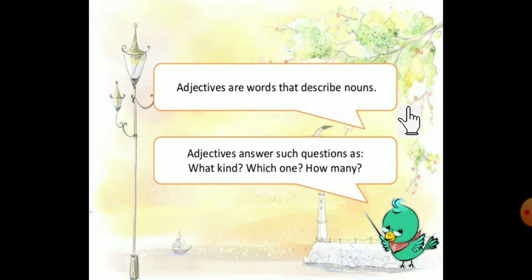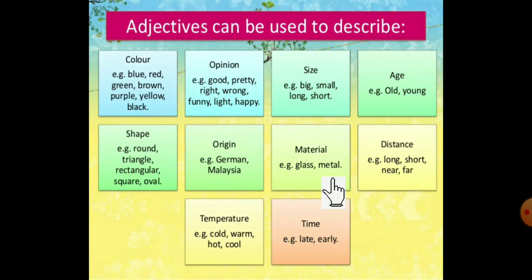Here see, adjectives answer such questions. You can find the answers to questions such as what kind, which one, how many. These questions you can answer by using adjectives. What kind of particular thing, which one it is, or how many things are there. So any particular noun you want to describe, you can do it with the help of an adjective. So there are some types of adjectives. Let's see.